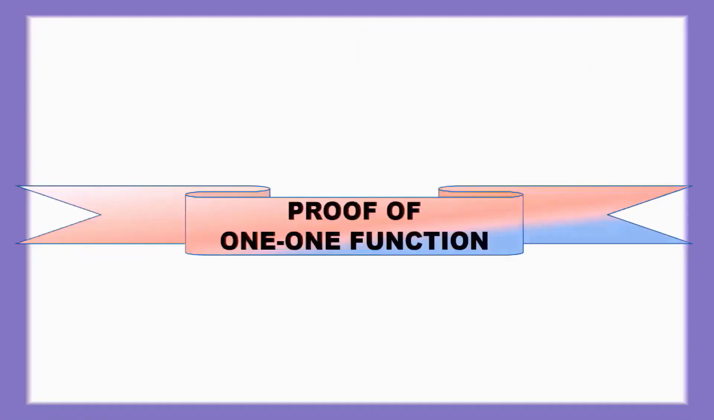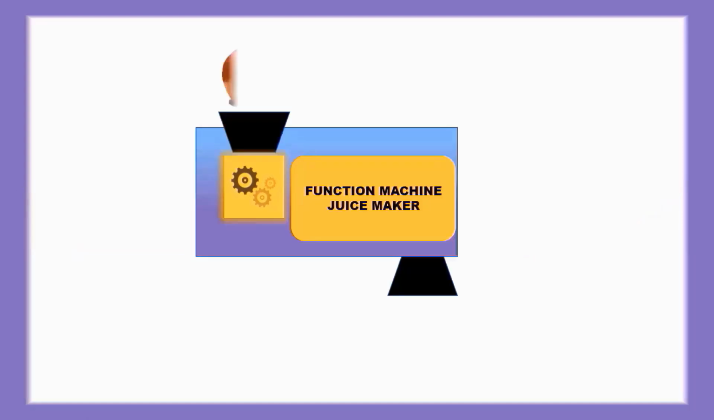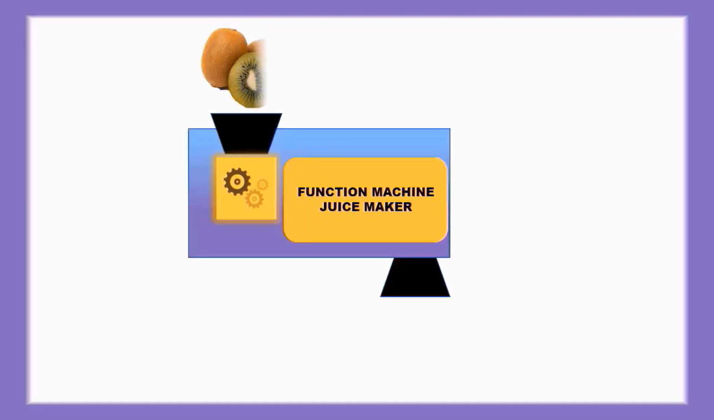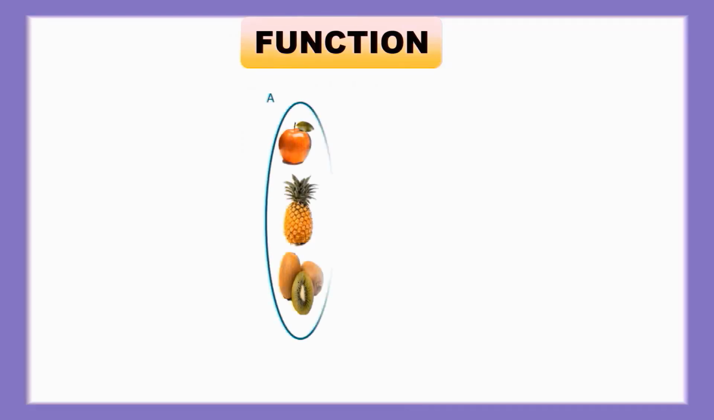Proof of one function. When we give apple as input, you will get apple juice as output. When we give pineapple as input, we get pineapple juice as output. When we give kiwi as input, we get kiwi juice as output. Function. Let's consider that input and output values are formed as sets.